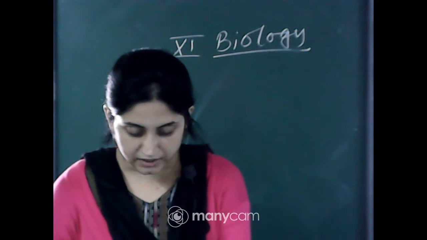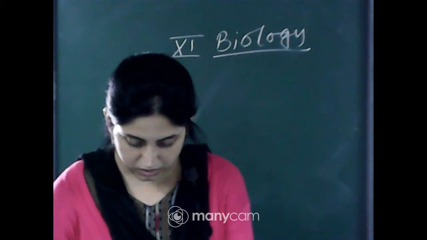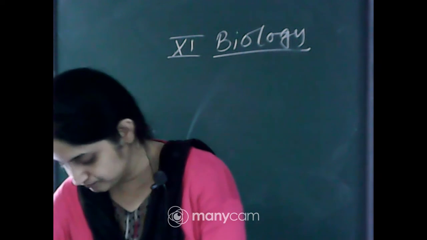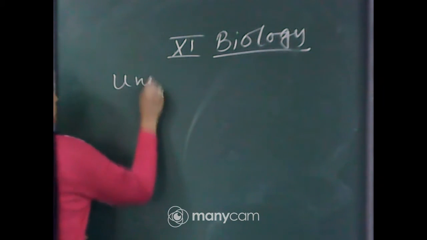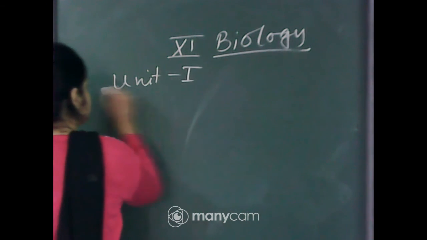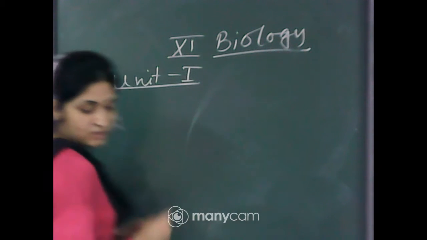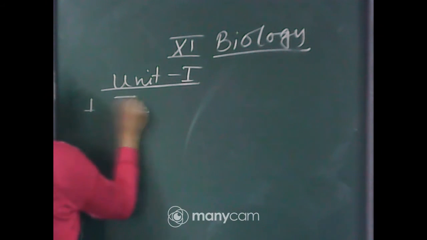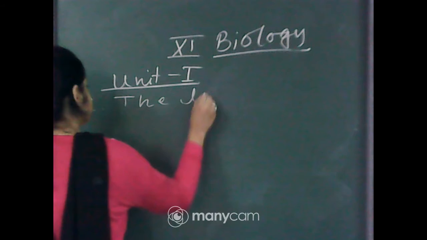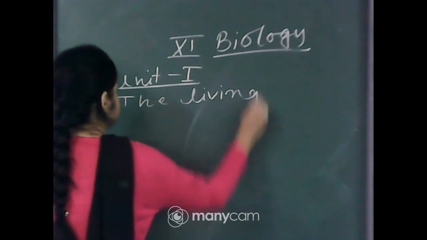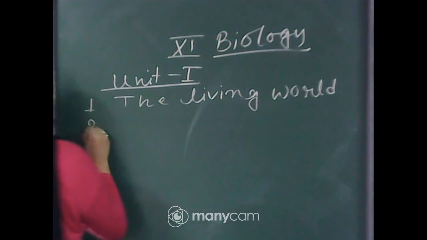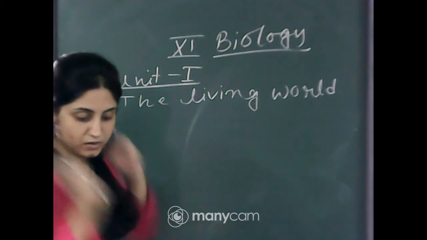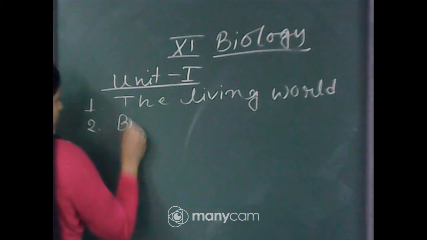The 4 chapters are present in Unit 1. That is the living world. First one, the living world. Number 2, biological classification.